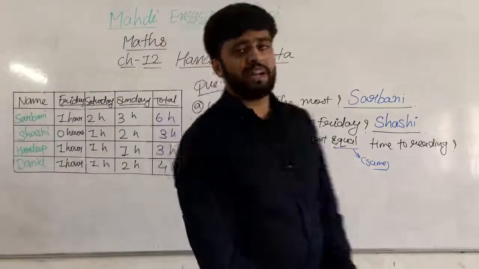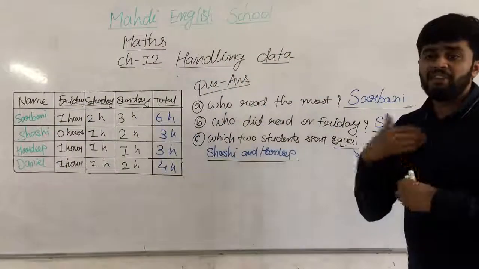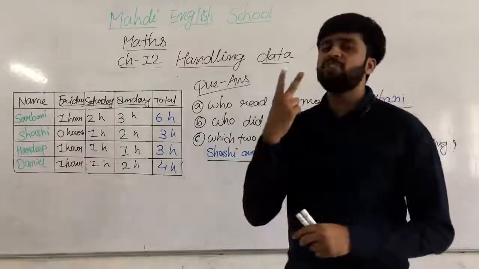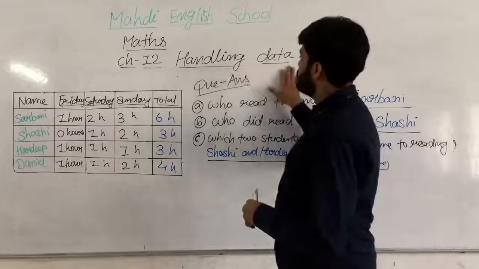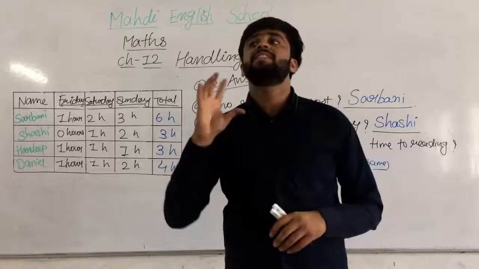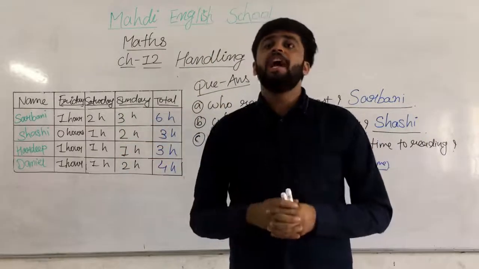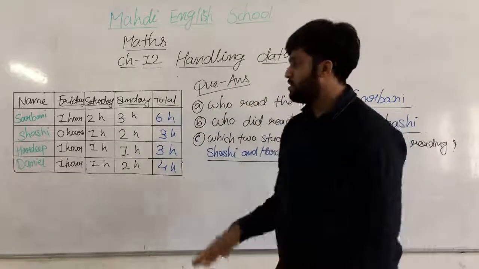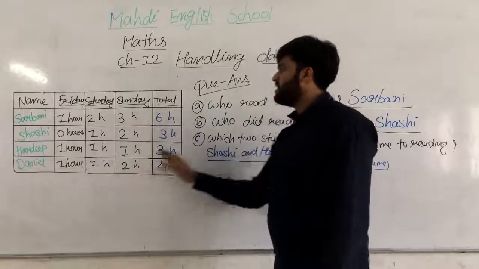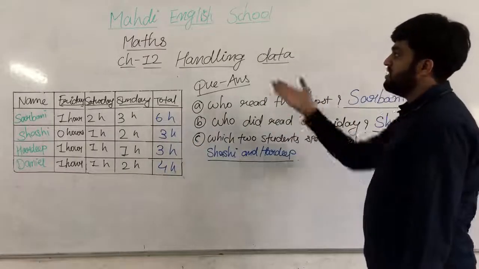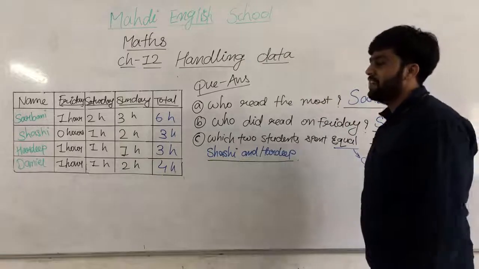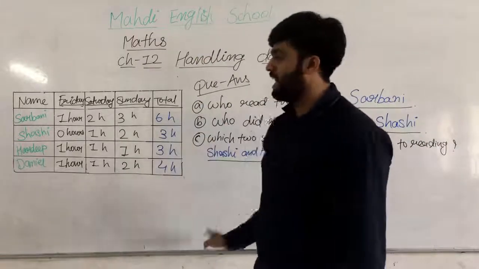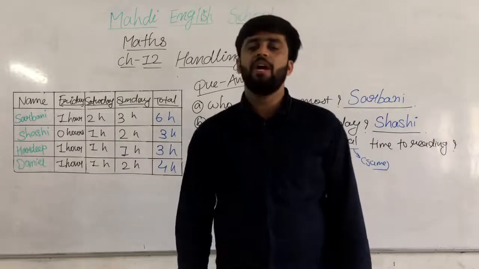So like that, my dear students, graphs and bars will come. Now further, there are two types of graph, two types of data. Pictograph means pictures are coming, and a bar graph means a bar graph is coming there. So first of all, you have to study the table and then give the answer. That is chapter number 12, handling data. Understood? I hope you all understood, my dear students.